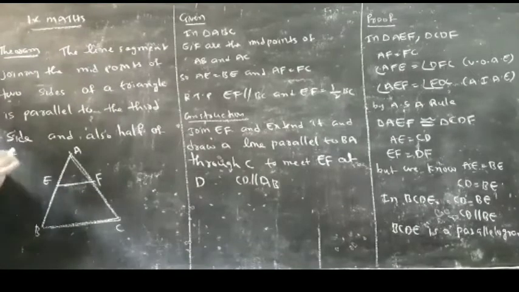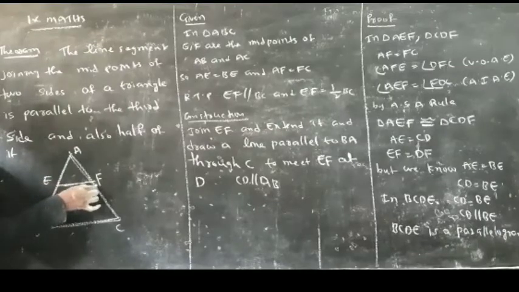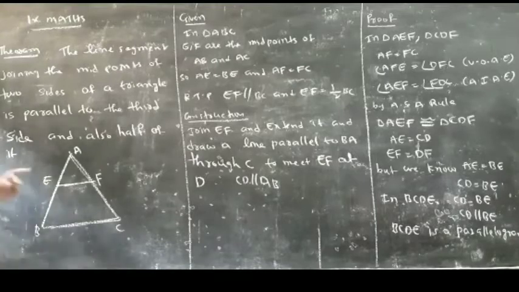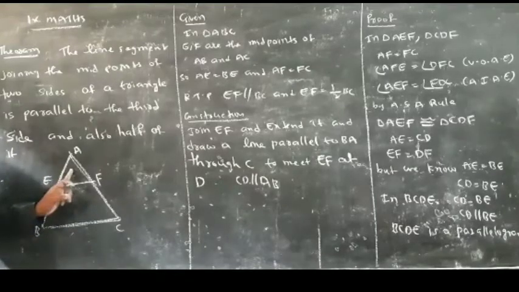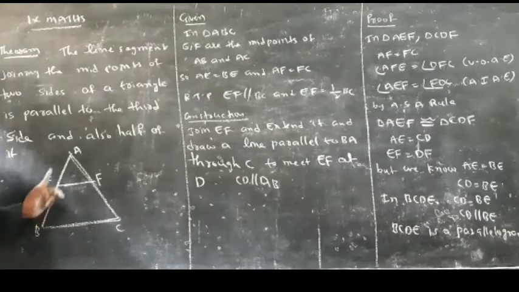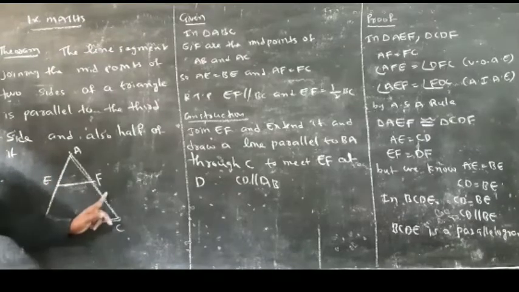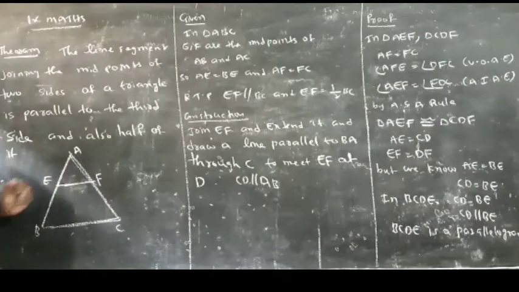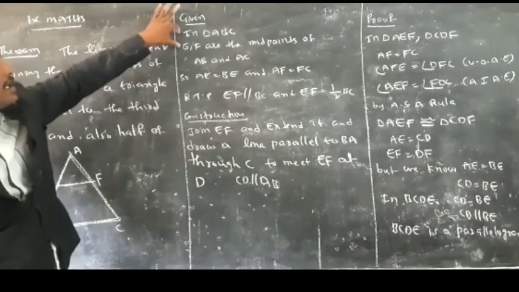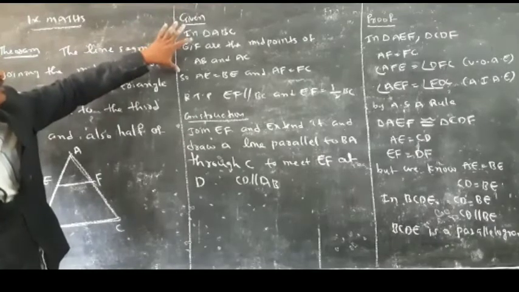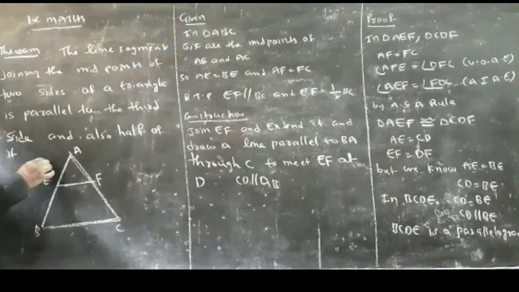Here is the question: in a triangle, the line joining the midpoints of two sides is parallel to the third side and also half of it. Here I took one triangle. What is the name of the triangle? ABC. E is the midpoint of AB and F is the midpoint of AC. Join E and F. In triangle ABC, E and F are the midpoints of AB and AC. So, if it is a midpoint, what can we write?